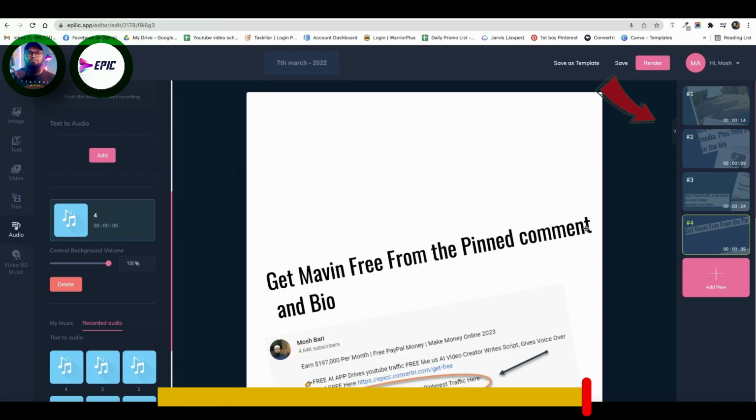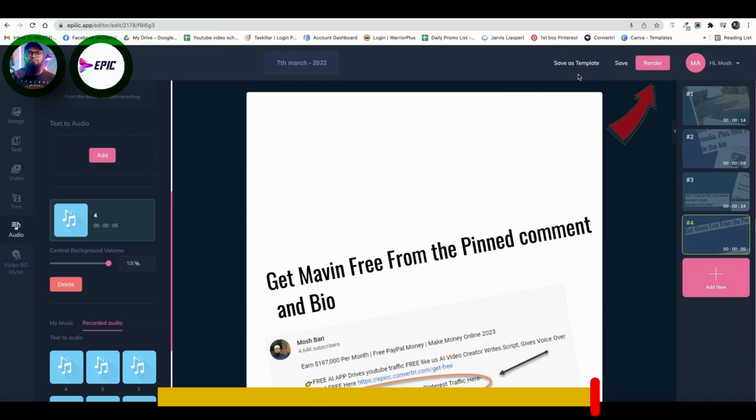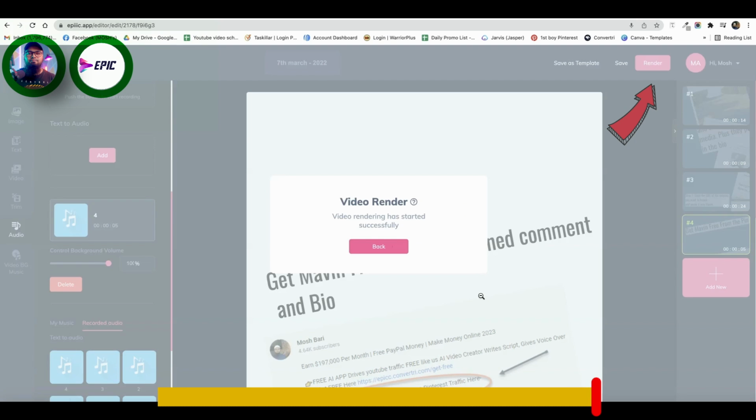Now let me calculate. Hey Siri, please calculate 14 plus 9 plus 24 plus 5. Hey Siri, how much is 14 plus 9 plus 24 plus 5? 14 plus 9 plus 24 plus 5 is 52. Awesome. So we have a 52 seconds shorts ready to make money. Yay! Wow. Let's go and click render.